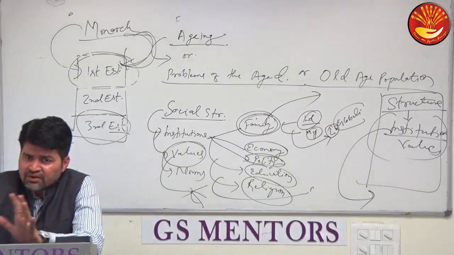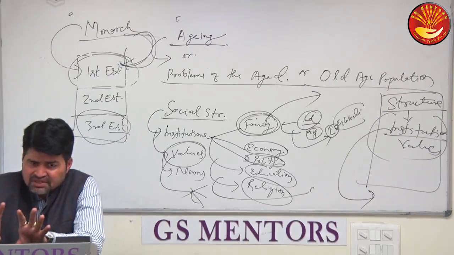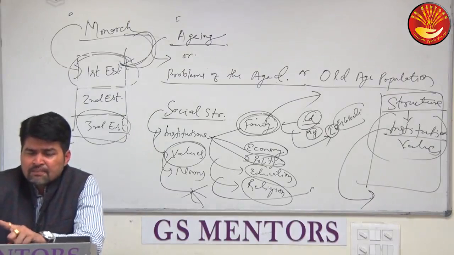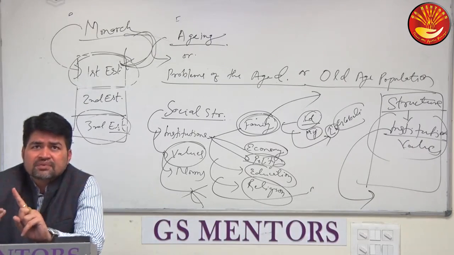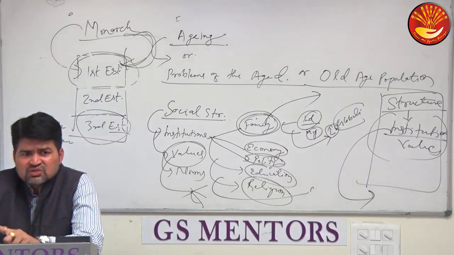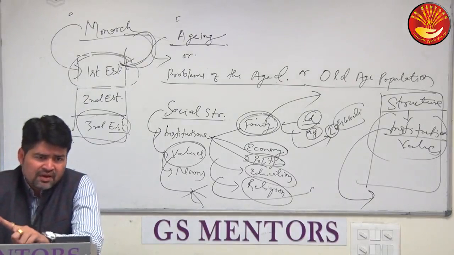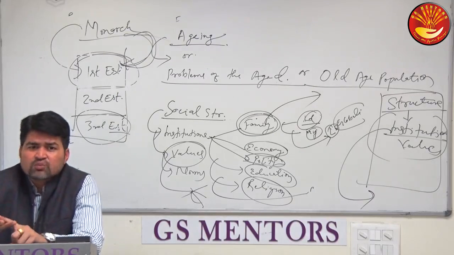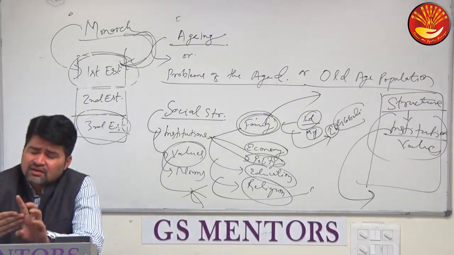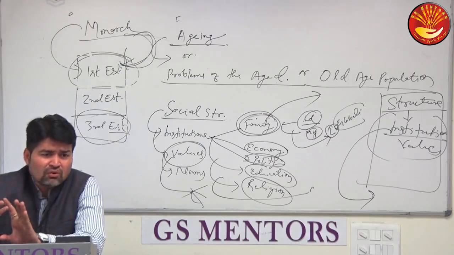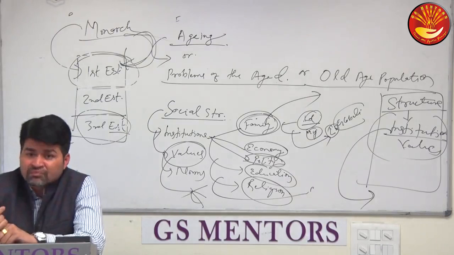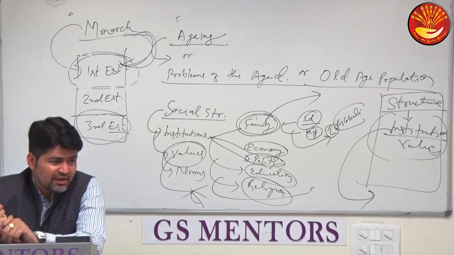I guess you are aware of the land revenue systems introduced by Britishers: Jamindari system, Mahalwari system, and Rayatwari system. All these three systems were exploitative in nature. If you compare them, you will find the Jamindari system more exploitative, right?